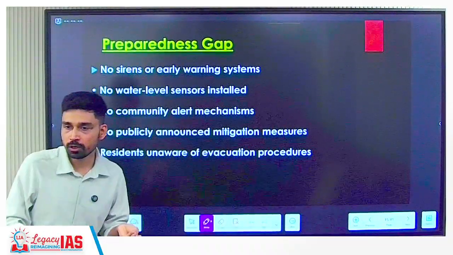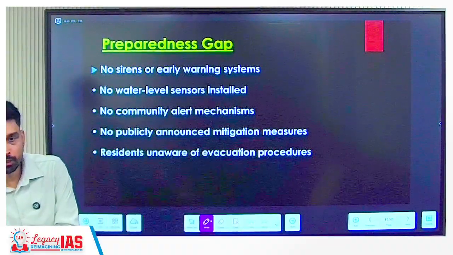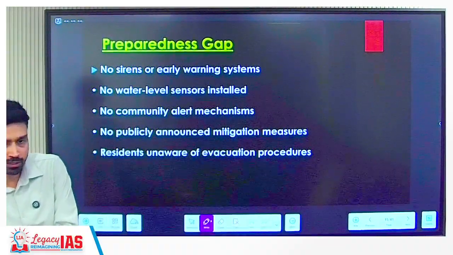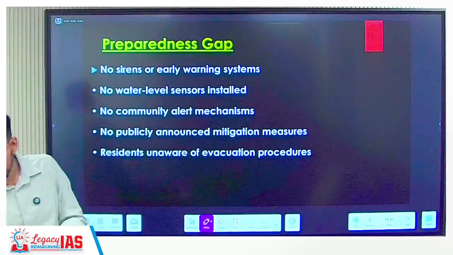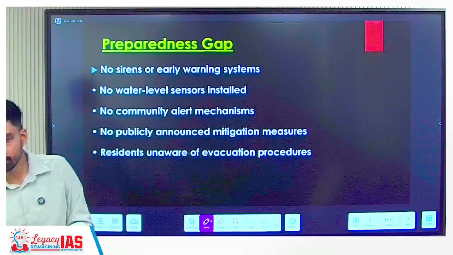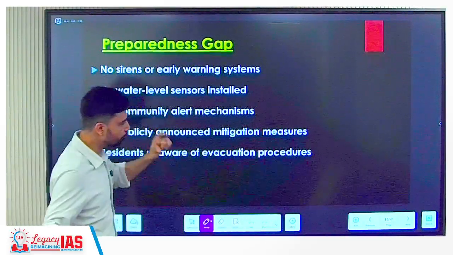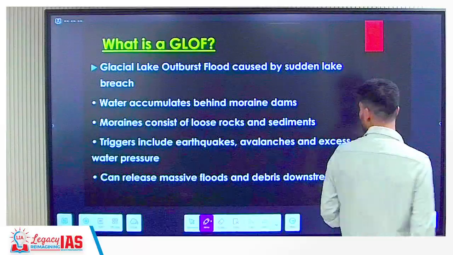Government also have not told people that if such kind of flood occurs, what you have to do, which is the safer area, where you have to move. If such kind of communication is made, people can save their lives. Property damage, infrastructure damage, that can be built again. But once life is lost, we cannot bring those people back. So that's why these kind of gap we have seen in the preparedness of the GLOF event.